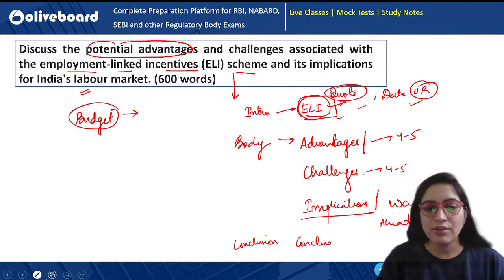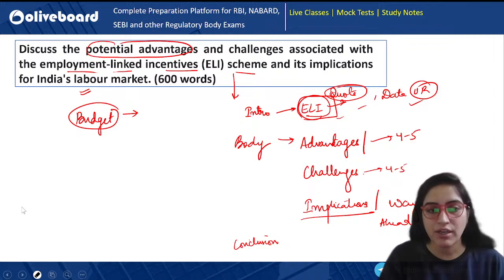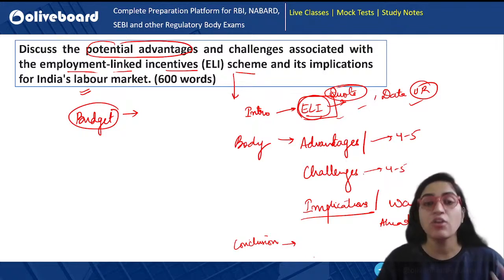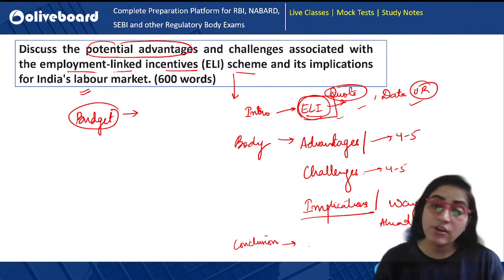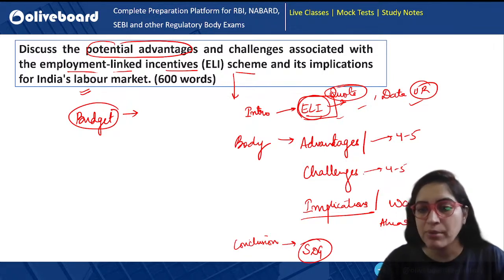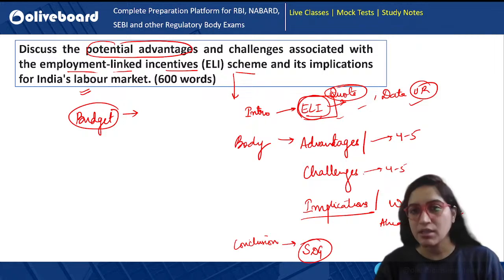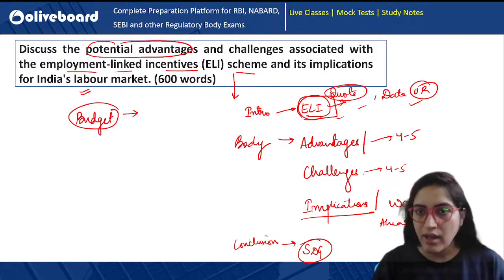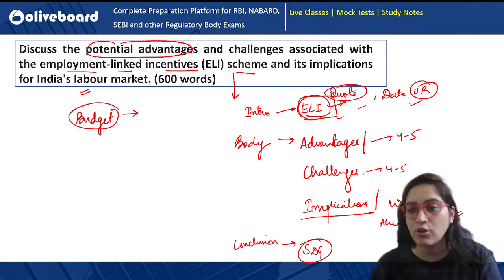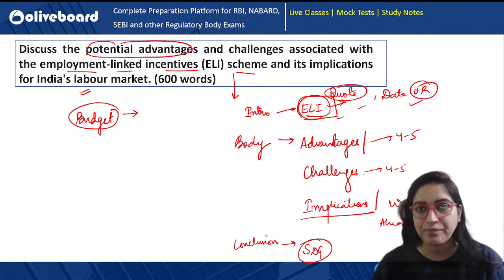In the conclusion, you can write about how more such schemes are necessary, or why such schemes are required. You can also write something from the SDGs, the Sustainable Development Goals, or you can write about how these schemes are going to help in bringing in Amrit Kaal. So Amrit Kaal related aspects you can also write, but that depends upon you. It depends upon your innovation, how you want to attempt it.